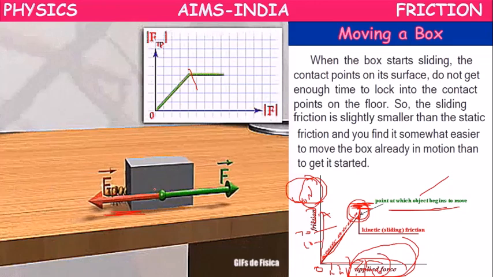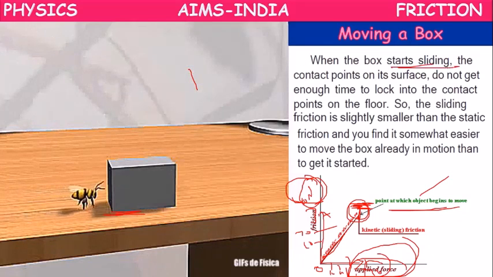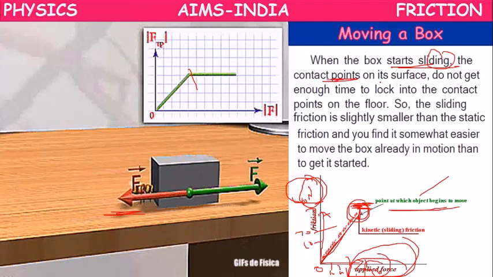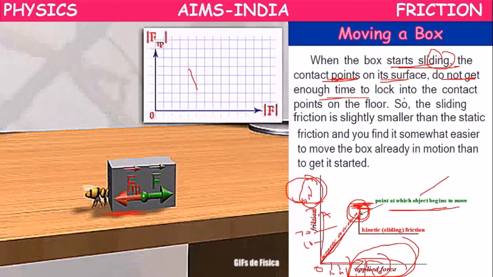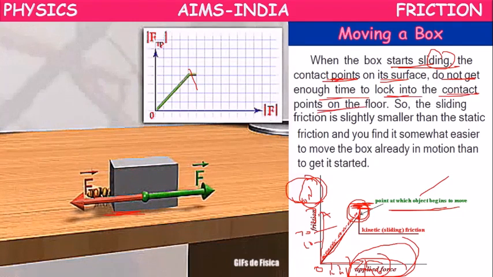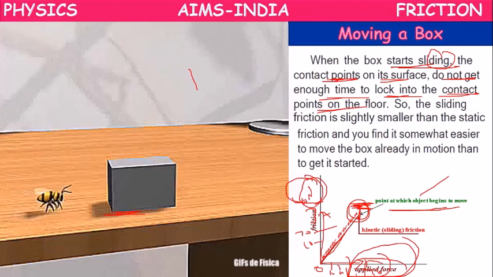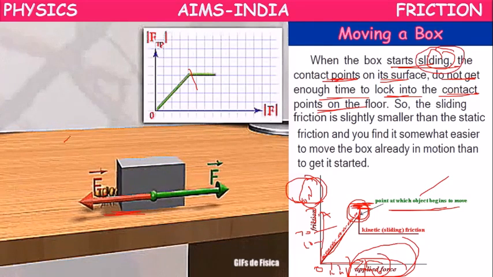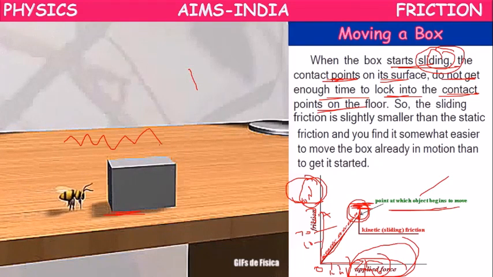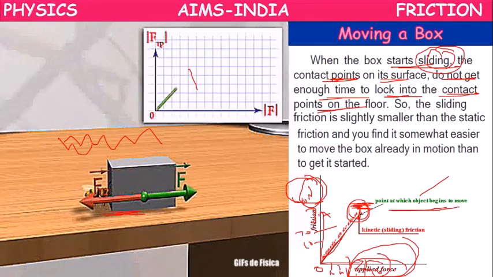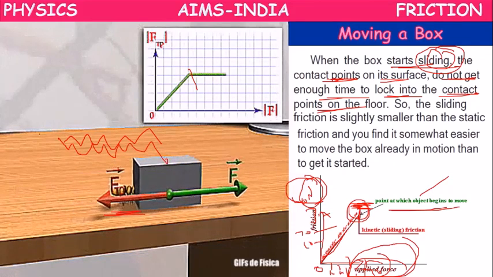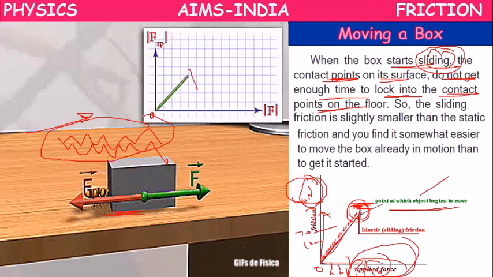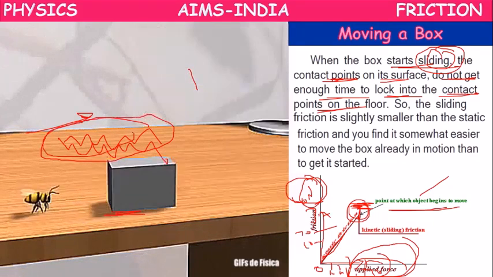Okay, like that. When the box starts sliding, the contact points on its surface do not get enough time to lock into the contact points on the floor. The irregularities should lock with these irregularities, but when it is moving, they won't find time for this interlocking.